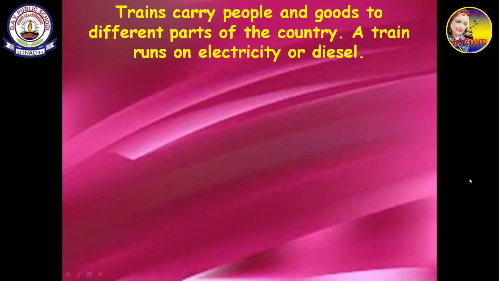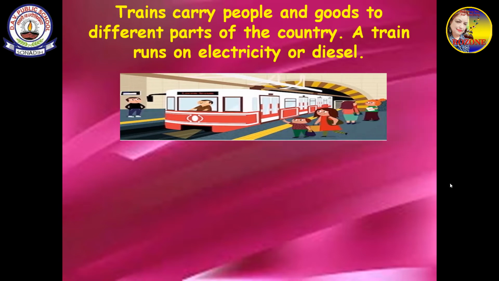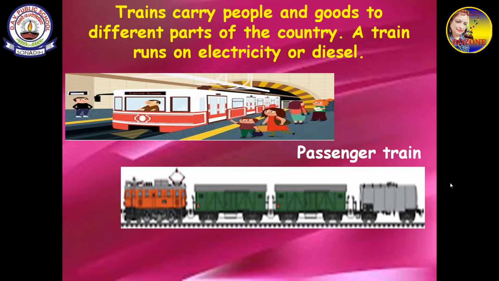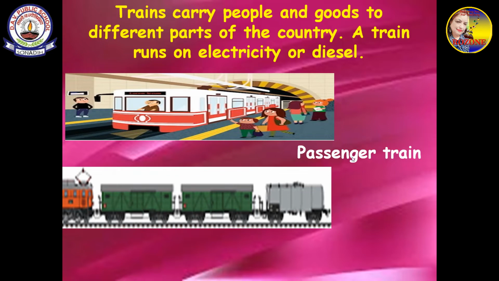Trains carry people and goods to different parts of the country. So we have two types of trains which carry people. These are the trains which carry people, and then some trains are there which carry what? Goods. So the trains which carry people are known as passenger trains, and the trains which carry goods, all the